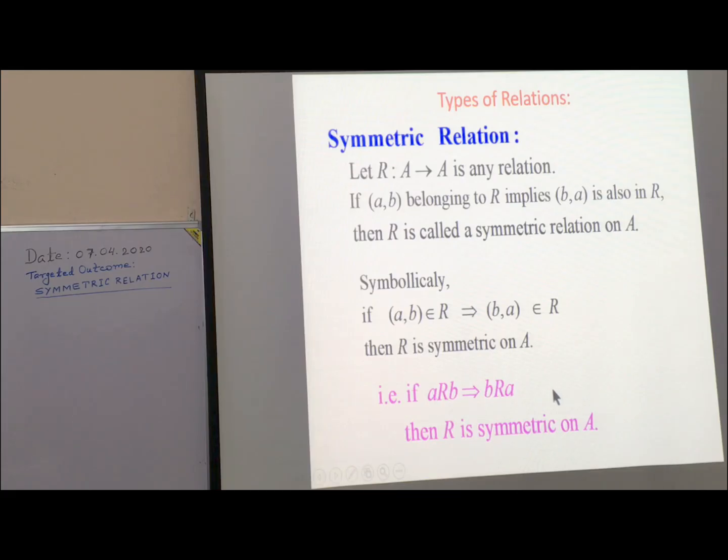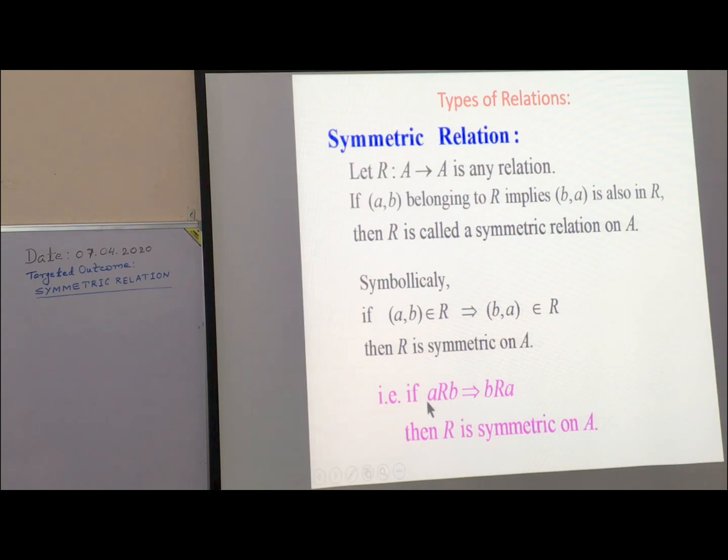Students, this if word is very important. If a statement says if this exists, then that should hold.